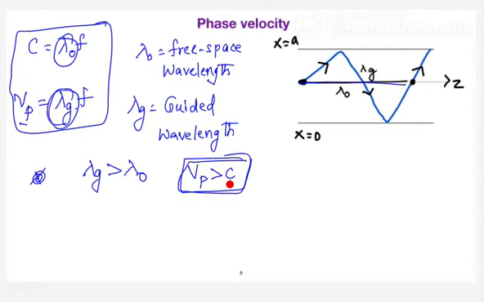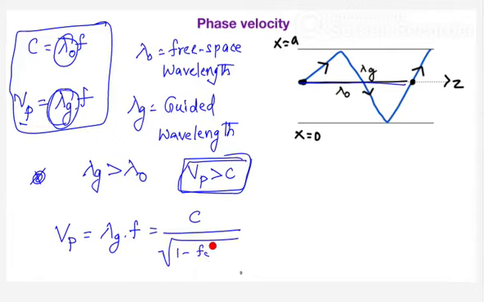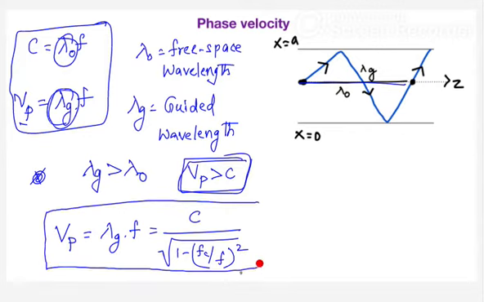So what is the final thing I can say? The phase velocity is equal to lambda g into f, which is equal to c divided by the square root of 1 minus (fc by f) whole squared. There are three wavelengths to consider. Lambda naught is called the free space wavelength.